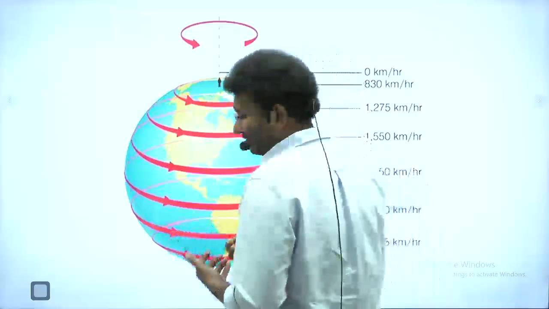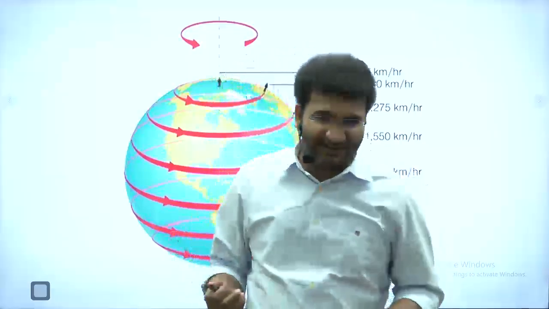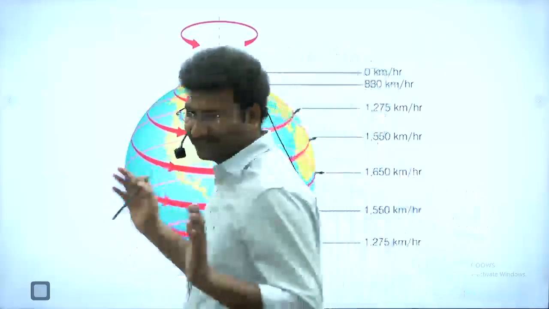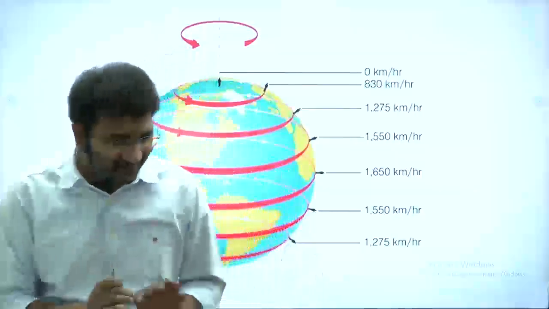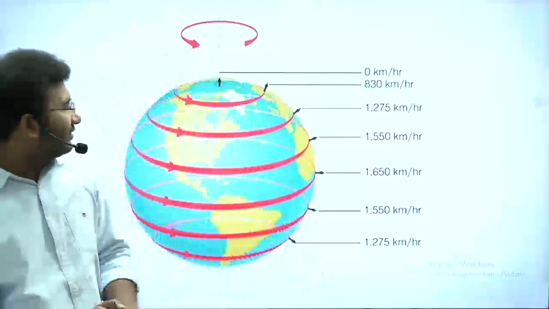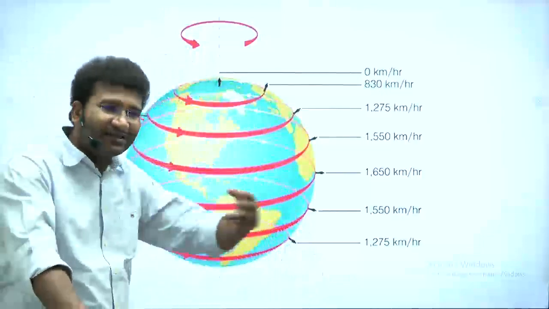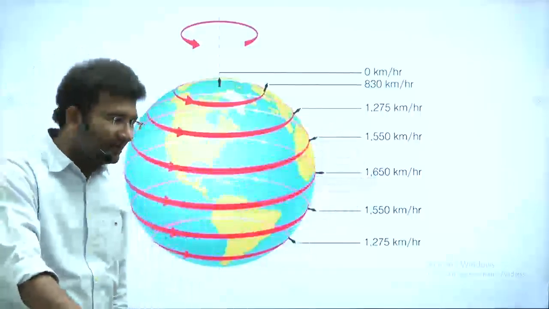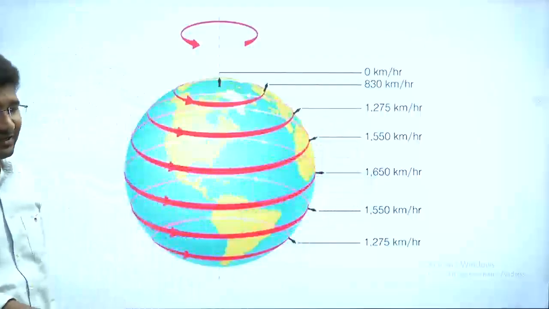Maybe today at 8 a.m. you will be standing this side. You'll just make a rotation like this. Right? If you're standing at the North Pole, literally you will be standing like that. But if you are standing here, you will make a circle of 1550 kilometers per hour. Now see, because of this, there is a deflection that shall be there.